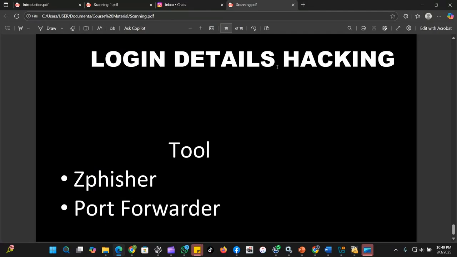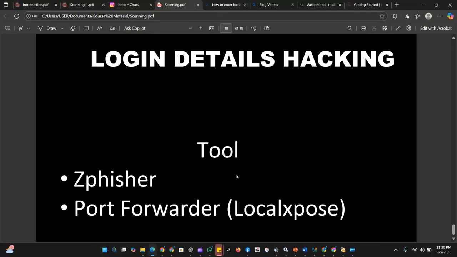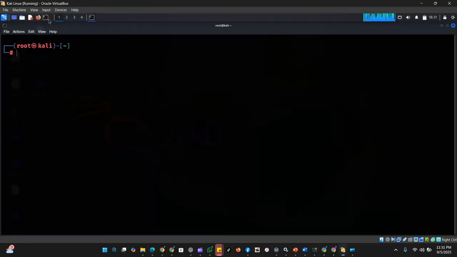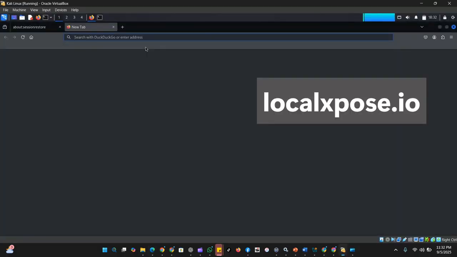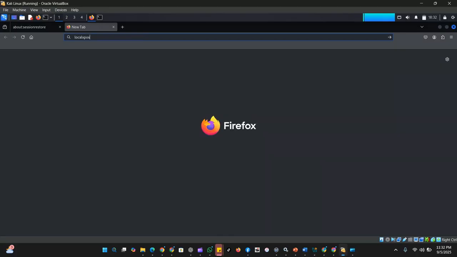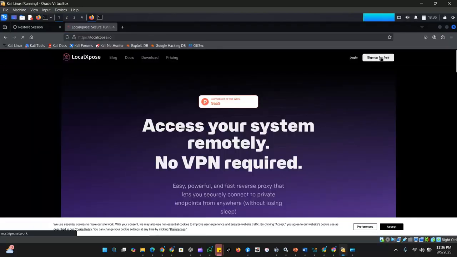Login details hijacking. The second tool we are going to install is a port forwarder called localexpose. What this does is that it exposes our fake login page that we are going to generate with Zfisher to anyone on the internet. So let's install localexpose. On your Kali Linux machine, open your browser. Visit the website localexpose.io.